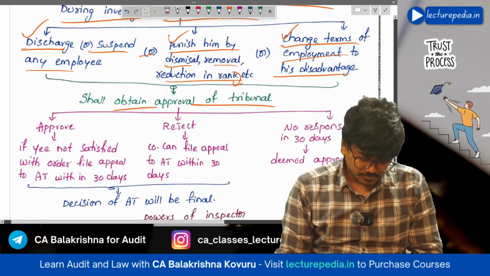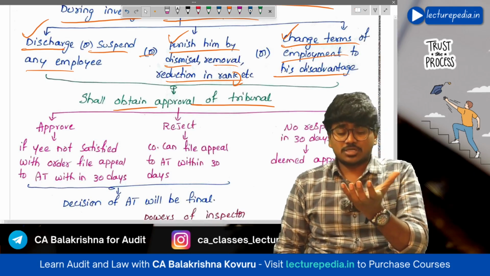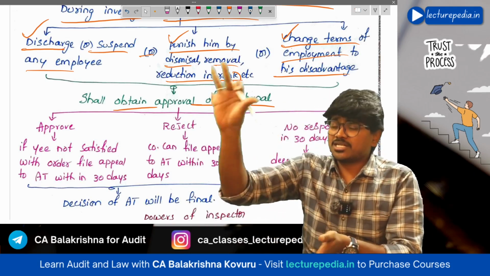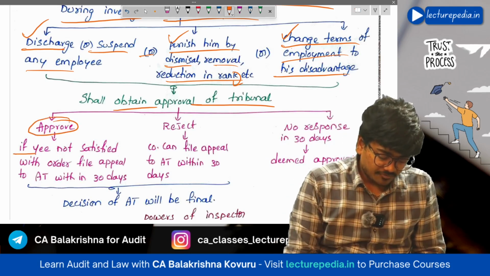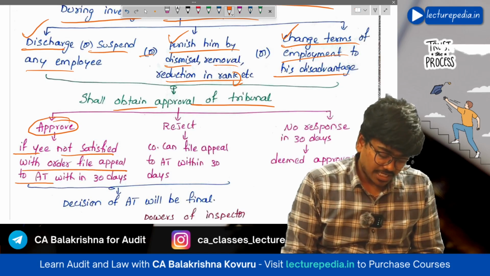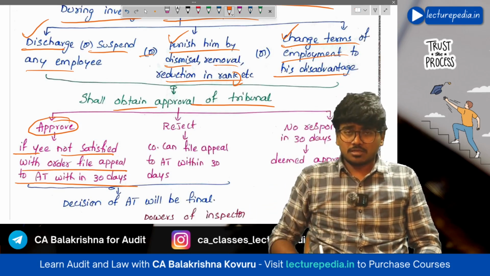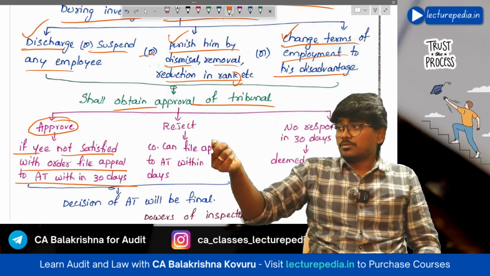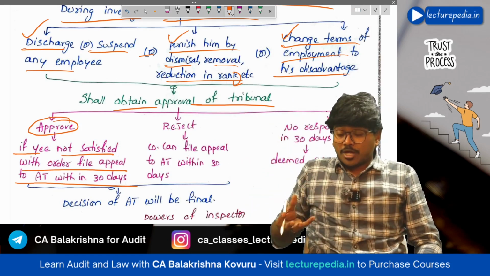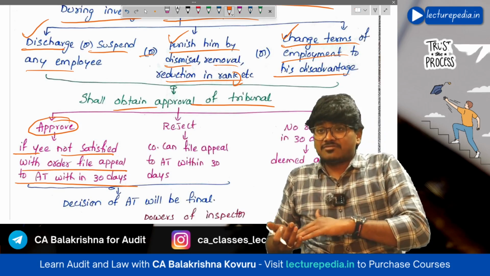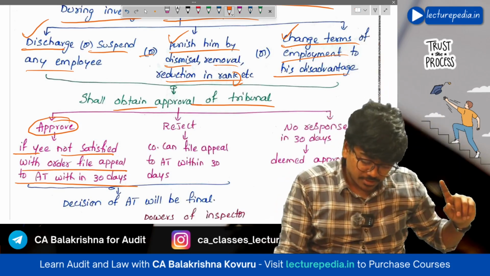Now say the company wanted to remove a particular employee. For this, it has to take approval from the tribunal, so it has made an application to the tribunal asking for approval. If the tribunal approves and the employee is not satisfied with the order, the employee can file an appeal to the appellate tribunal within 30 days.